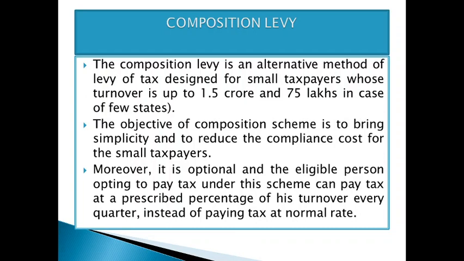The objective of the composition scheme is to bring simplicity and to reduce the compliance cost for small taxpayers. Moreover, it is optional, and the eligible person opting to pay tax under this scheme can pay tax at a prescribed percentage of his turnover every quarter instead of paying tax at the normal rate. Here in this composition scheme, the tax is at a concessional rate in comparison to the normal rate of GST.